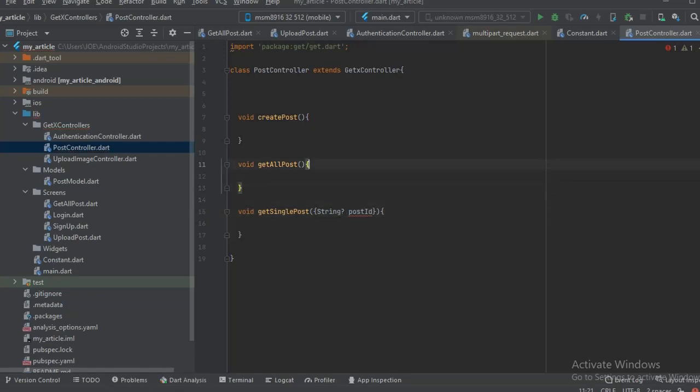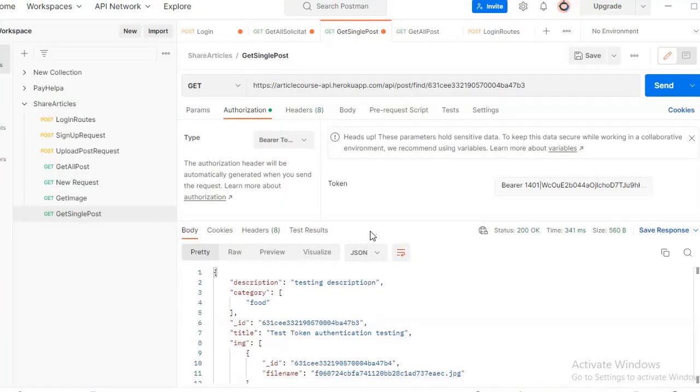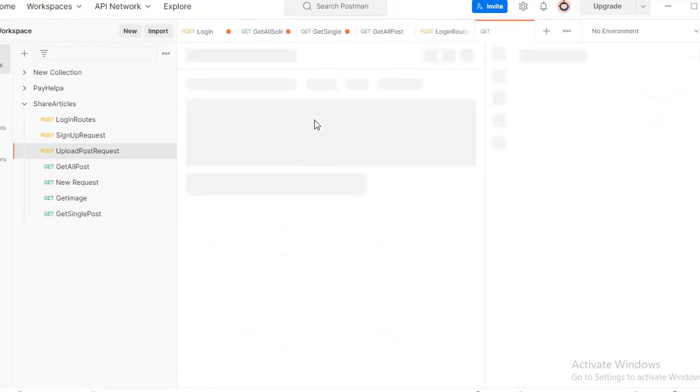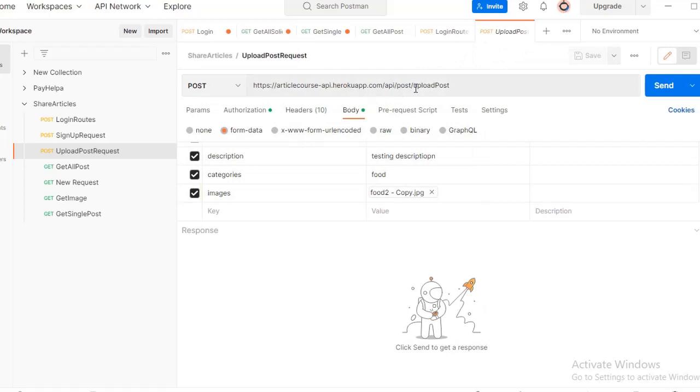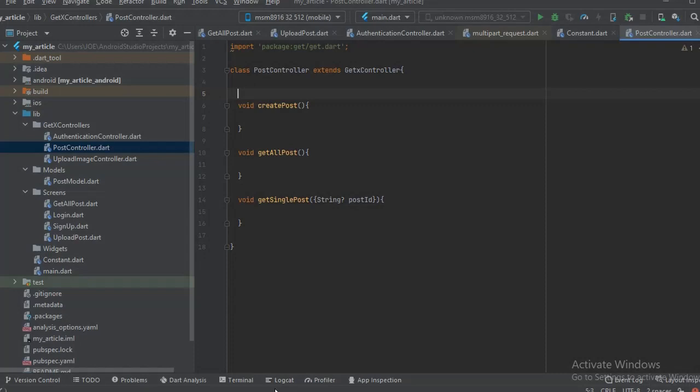All right, so let's start with create post now. We're going to go to Postman to see, to create a post, that is upload post here on Postman. Let's see the endpoint for that. Okay, the endpoint is API / this is it. Okay, so now we still need that base URL. We still need that base URL, right, to create a post.